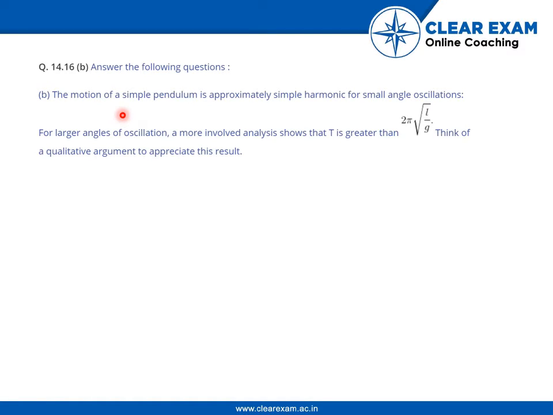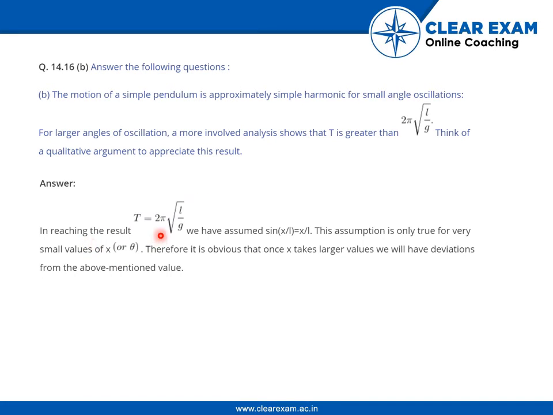The motion of a simple pendulum is approximately simple harmonic for small angle oscillations. For larger angles of oscillation, a more involved analysis shows that T is greater than 2 pi root over L by g. Think of a qualitative argument to appreciate this result. In reaching the result T equals 2 pi root over L by g, we have assumed sin x by L equals x by L. This assumption is only true for very small values of x or theta. Therefore, it is obvious that once x takes larger values, we will have deviations from the above mentioned value.